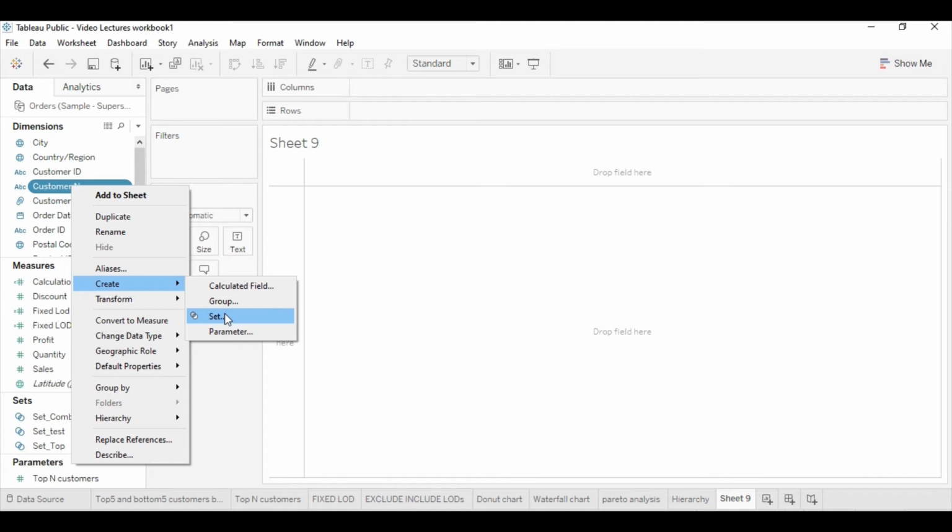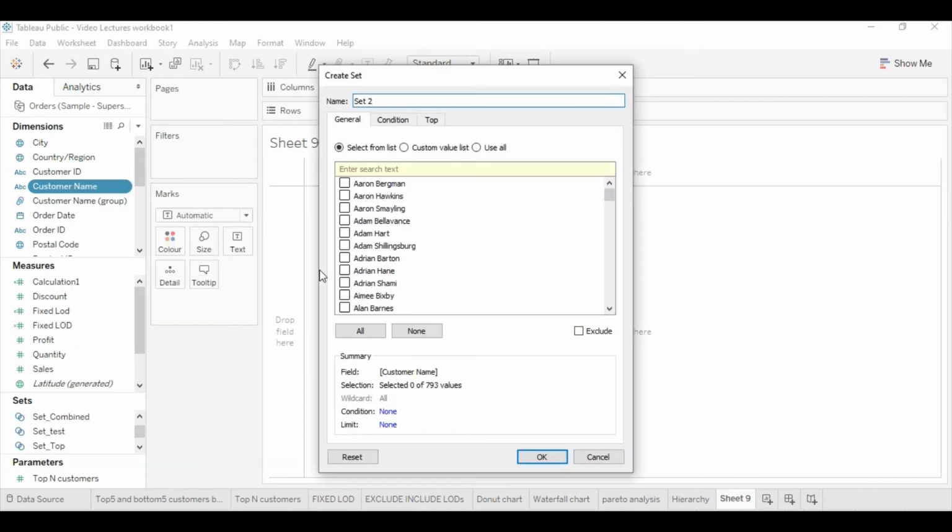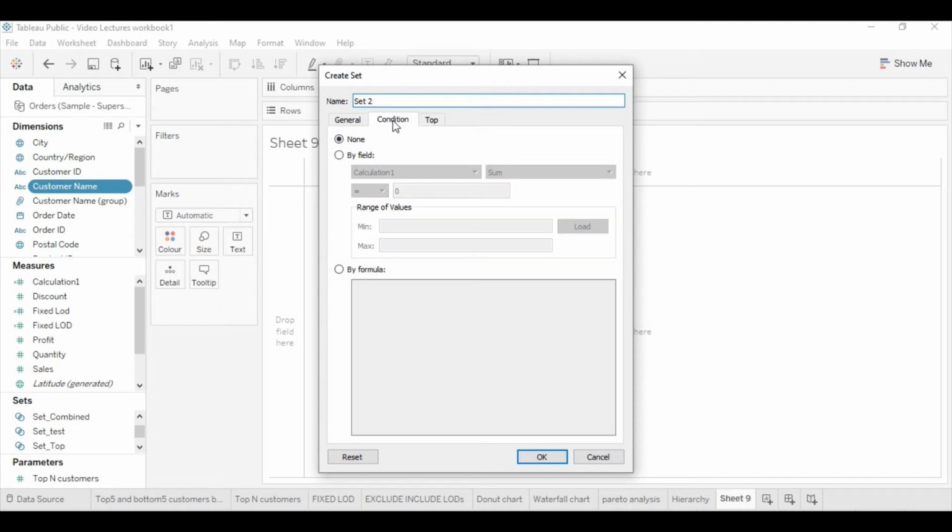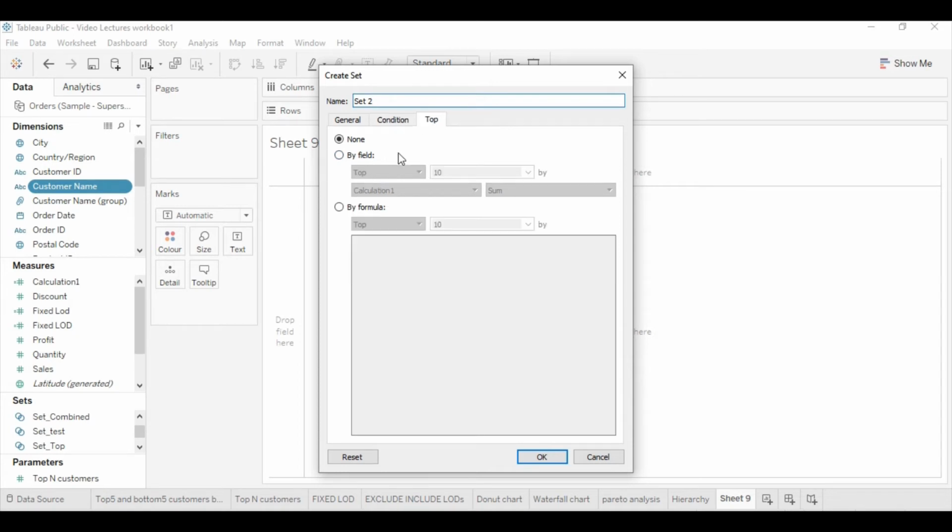First I will create a set, so I click on Set. Here you will see the conditions for creating a set. There is General, then Condition, by applying which you can create a set. In Top, here also you give a condition from which you create a set.